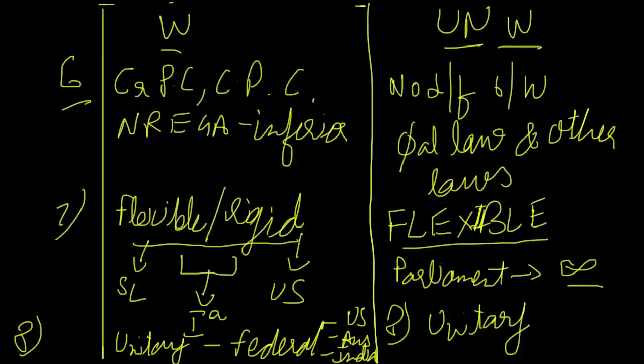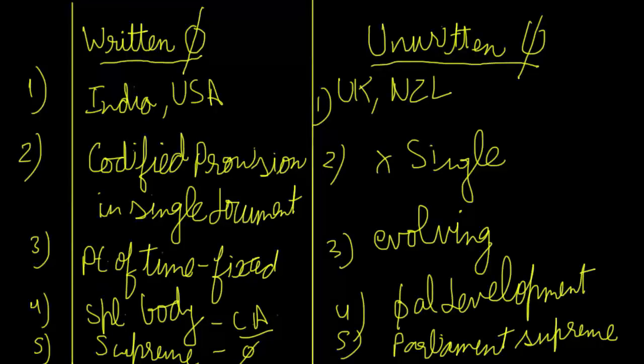So those are the differences, just to give you a quick reference of what we have done. First, where the constitution is, then the codification in a single document, then the time period when it came into being, its existence, and that it is evolving, and then how it was created, through a special body.